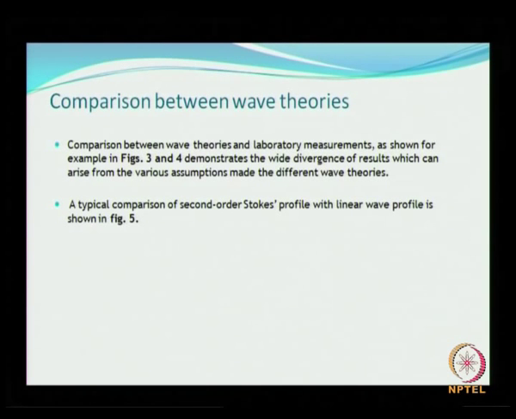Comparison between the wave theories and lab measurements, as shown in the example, demonstrates the wide divergence of the results which can arise from the various assumptions made in the different theories. I just simply highlighted that there is going to be some difference, but we will see what kind of difference we have.